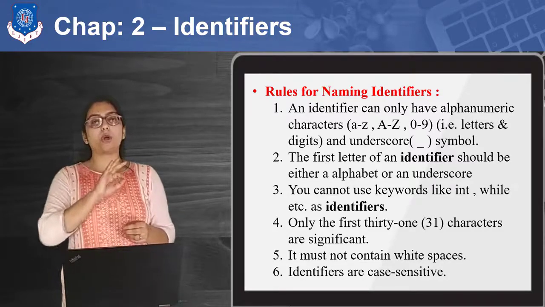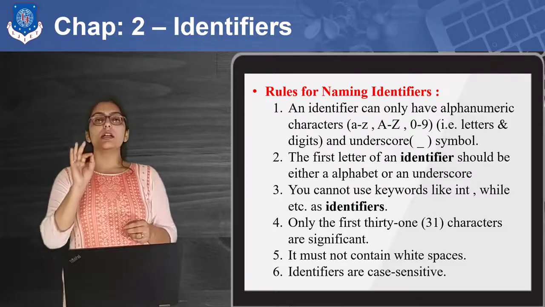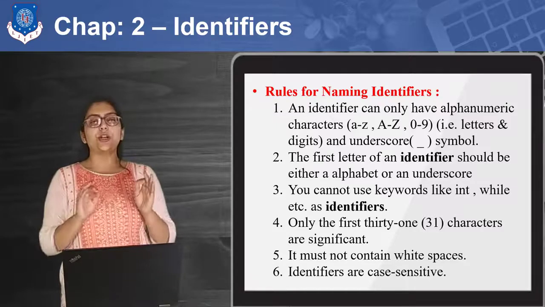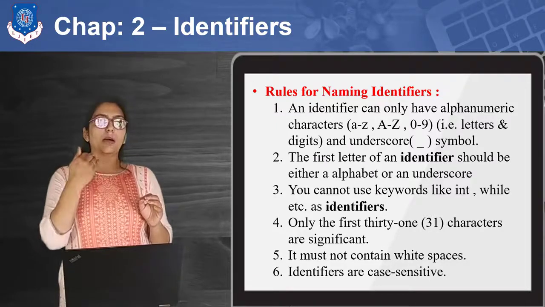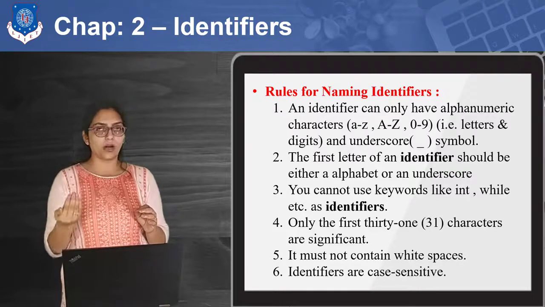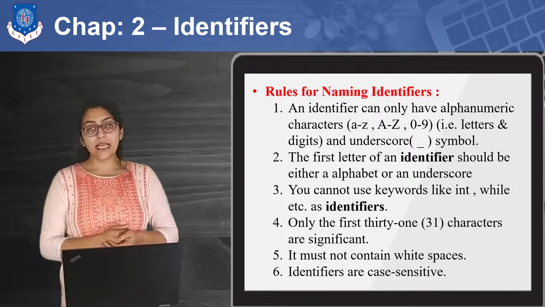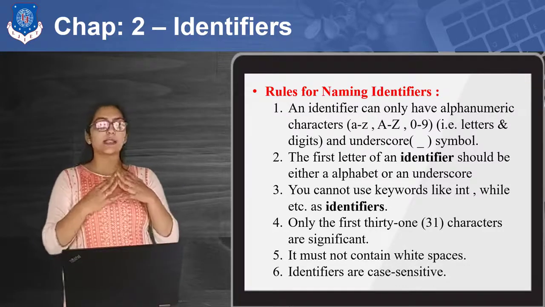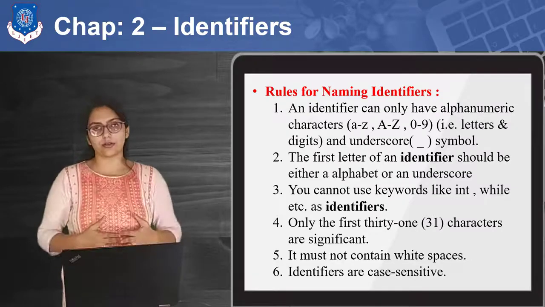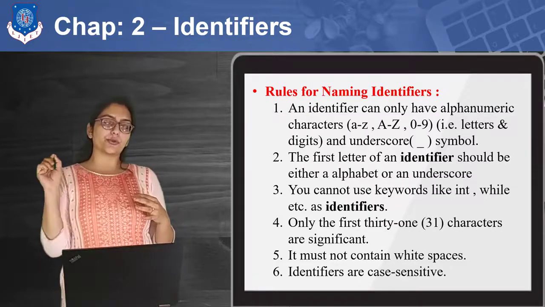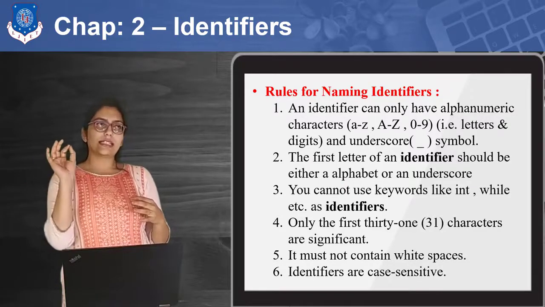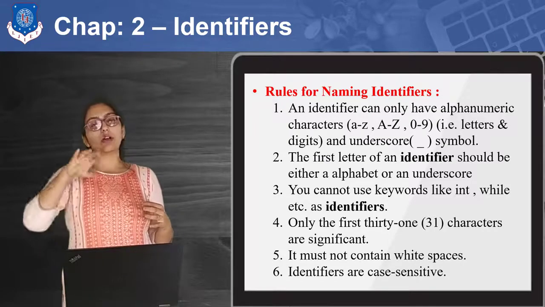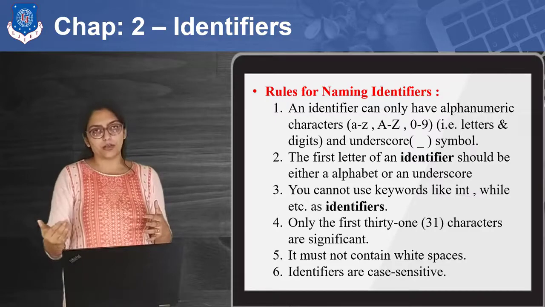Except underscore, you cannot use any other symbol in the name of an identifier. You can use student underscore name. You can use, say, number1, num1, n1, a1, something like that. The second most important rule is that the first letter of an identifier must be an underscore or an alphabetic character. So you can write something like underscore student name, underscore PPS, underscore 1 PPS, or simply PPS1, N1, M1.